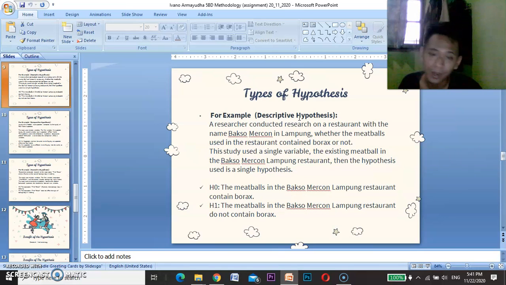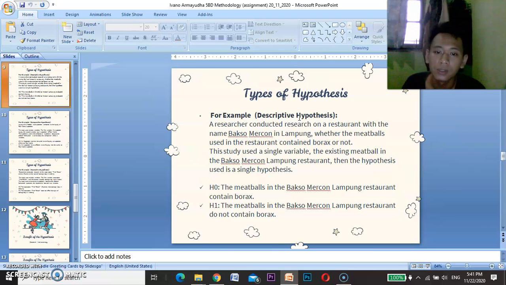For example, for a descriptive hypothesis, we research whether the meatballs in bakso merchants' restaurants in Lampung contain borax or not. The study uses a single variable: the existing meatballs in the bakso merchants.